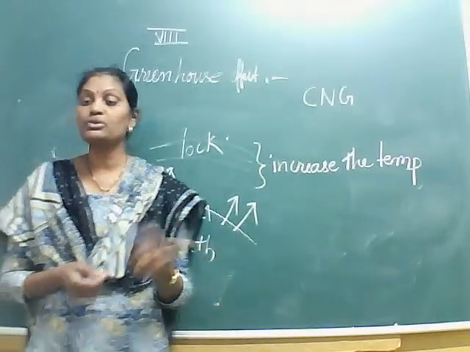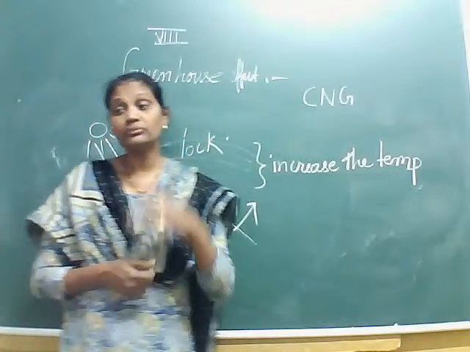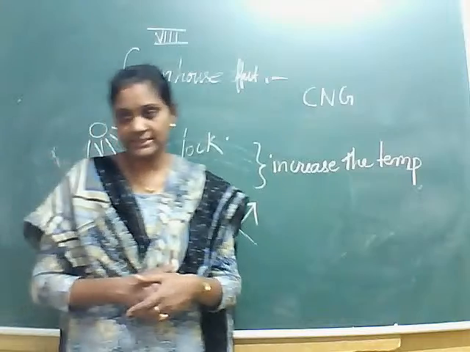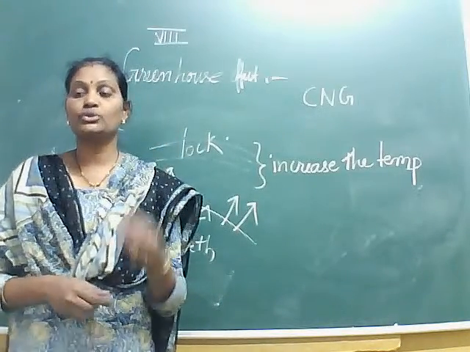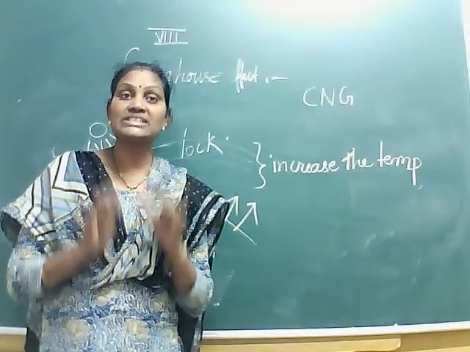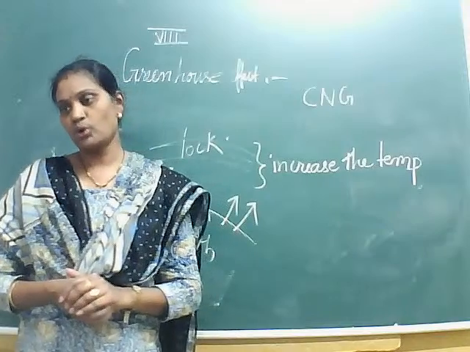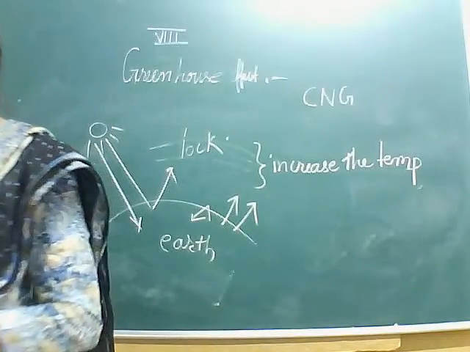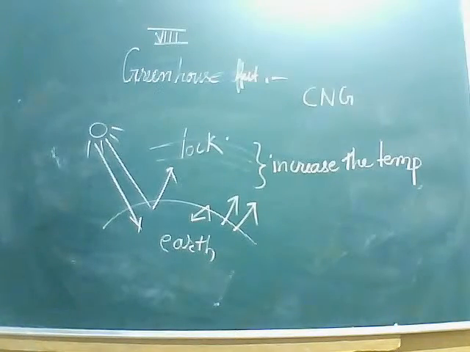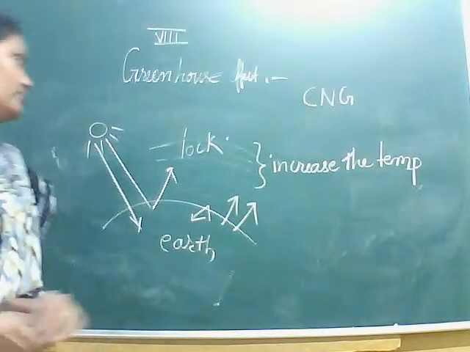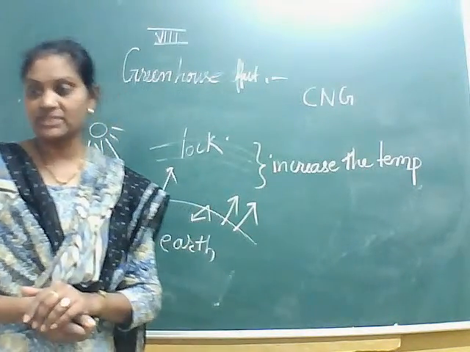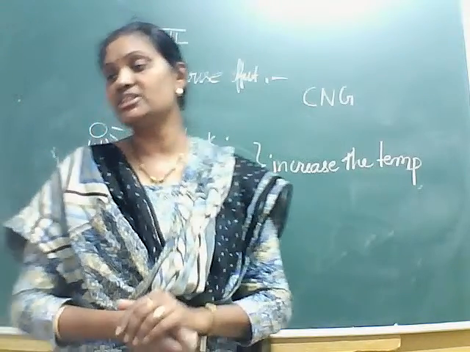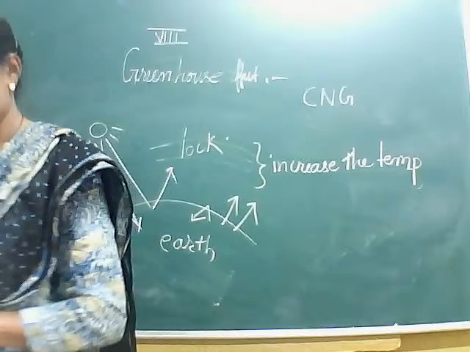We cannot use coal because it releases so many harmful gases, and if we want to conserve petrol or petroleum products, then we can use alternative sources like solar energy, thermal energy, etc.